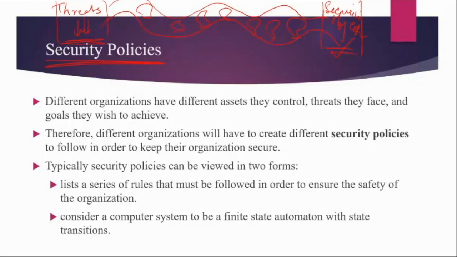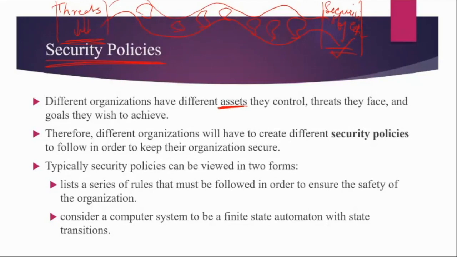Now, as a first step, what we as security designers should do is first define the security policies. Okay, and we have just now discussed that different organizations have different assets they control. There are a few companies which are dealing with cloud services, so they may have lots and lots of hardware, and they would like to have the security of hardware.